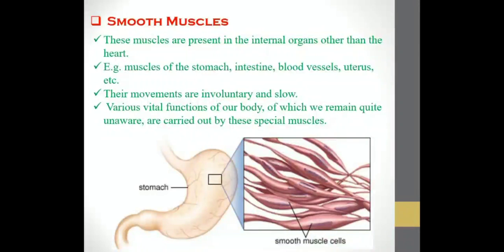Besides the heart, all the other internal organs have these kind of smooth muscles. Example, muscles of the stomach, intestine, blood vessels, uterus, etc. So your internal organs have all got some smooth muscle cells.